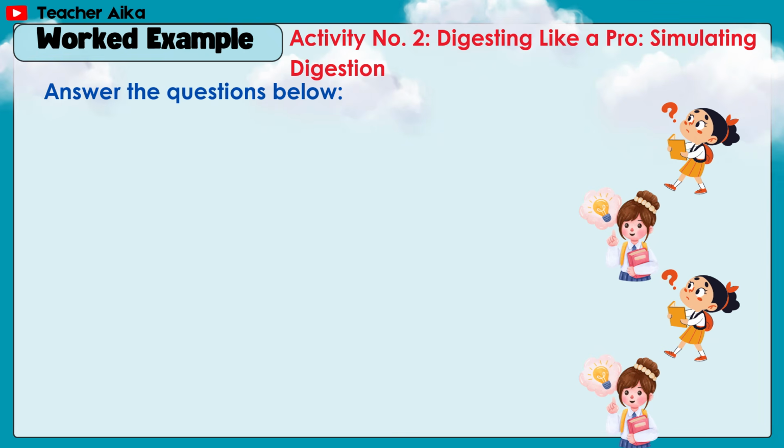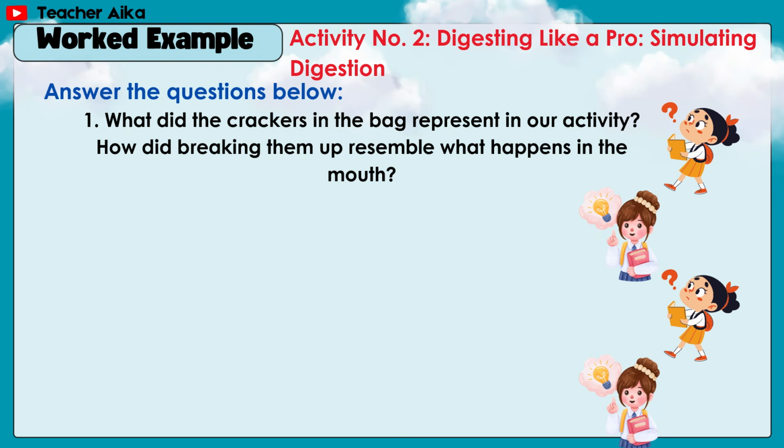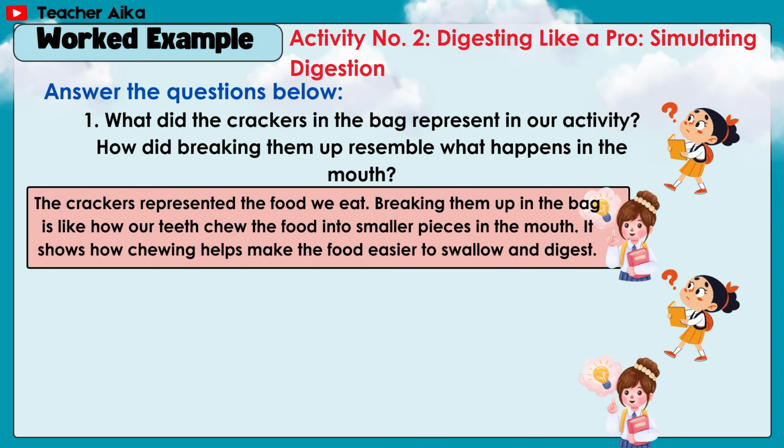Answer the questions below. Number 1, what did the crackers in the bag represent in our activity? Answer, the crackers represented the food we eat. Breaking them in the bag is like how our teeth chew the food into smaller pieces in the mouth. It shows how chewing helps make the food easier to swallow and digest.